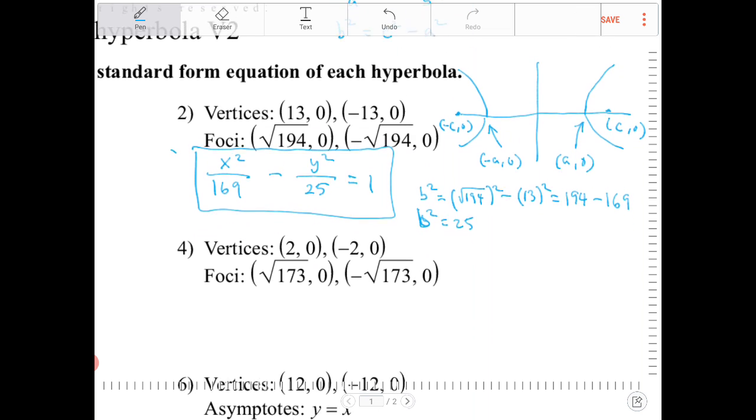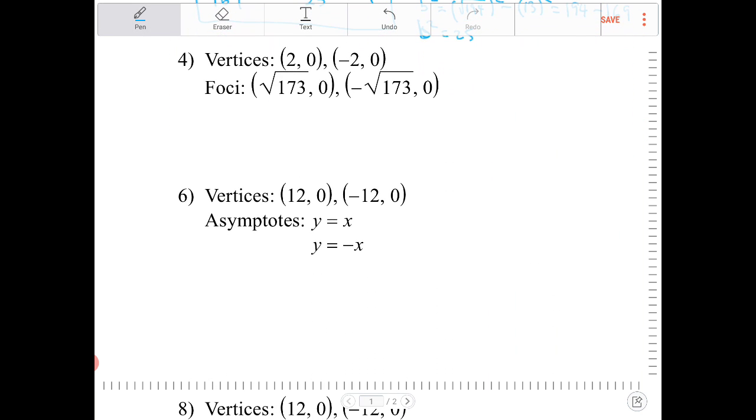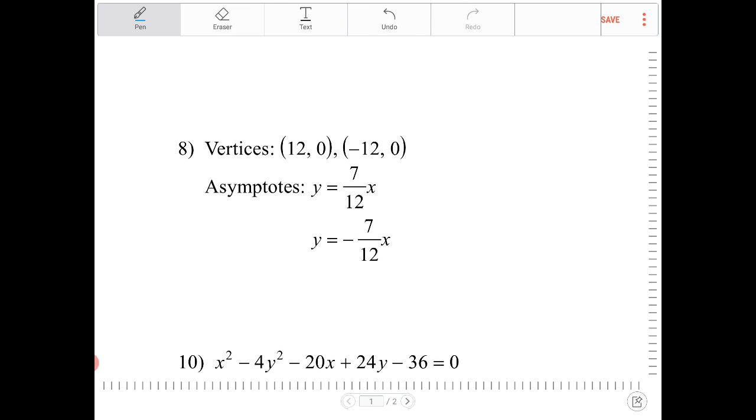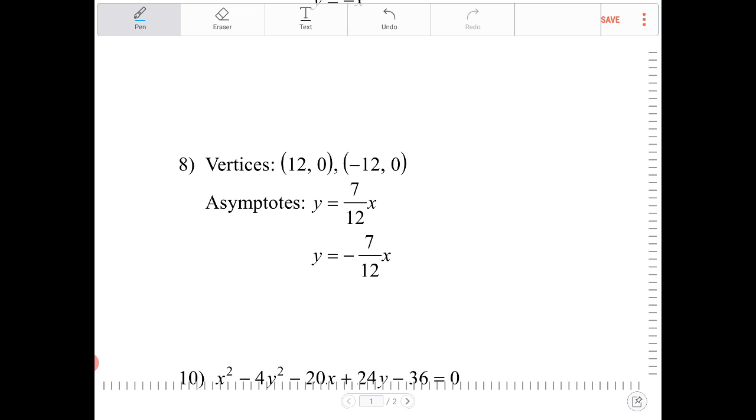Let's try to do this one more time. Actually, let's do it with something a little more challenging. Let's do question 8. So again, the vertex is located at 12, 0 and negative 12, 0, which means the hyperbola is horizontally oriented. So the center, again, is going to be 0, 0.